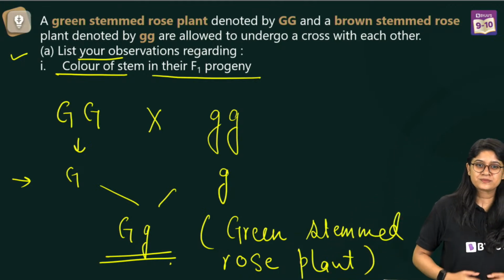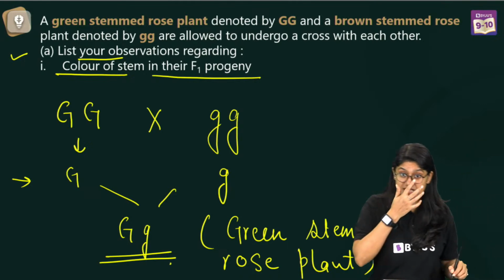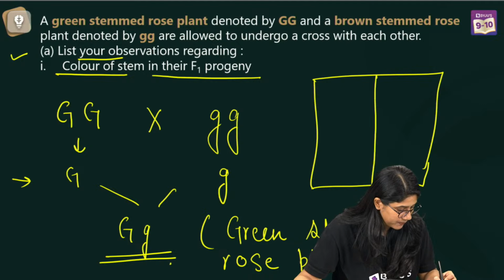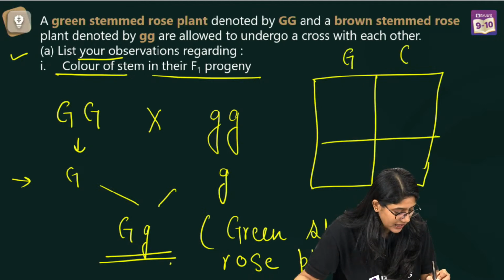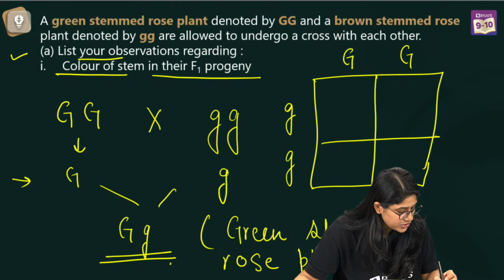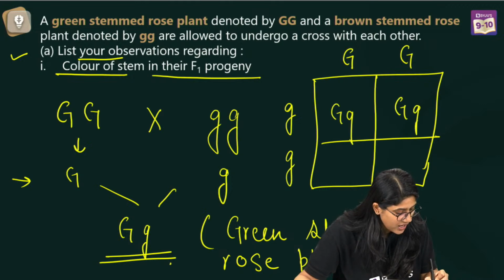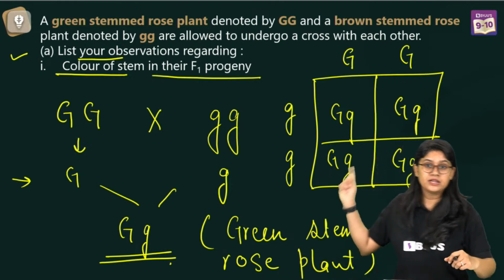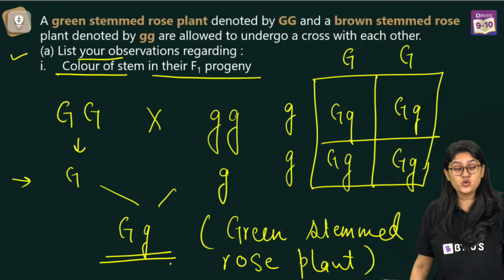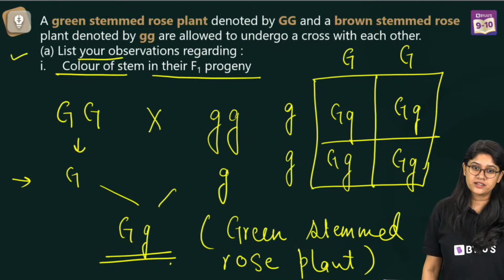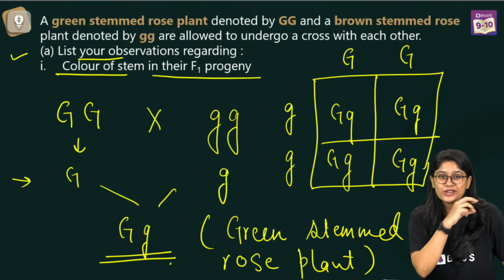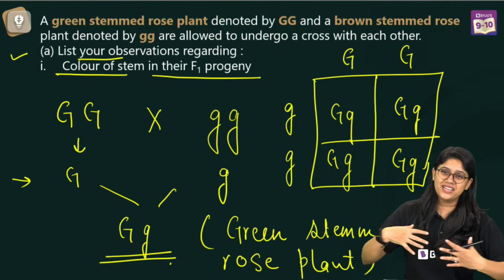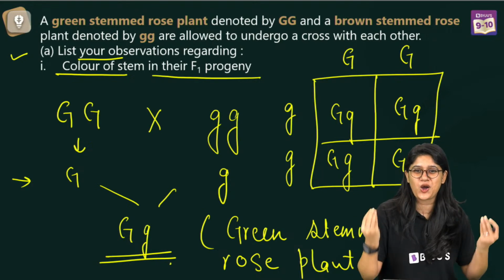Easy peasy. This is a cross, right? And I think many of you were asking about the Punnett square also. So this is how you can draw it. We have capital G, small g, and I hope all of you got this. This is how you can draw the Punnett square in the examination if the question demands. Over here, heterozygous, very good. I'm very proud when you use words like heterozygous green.